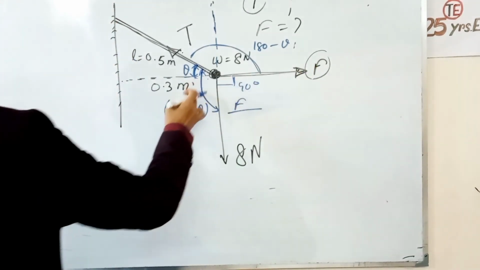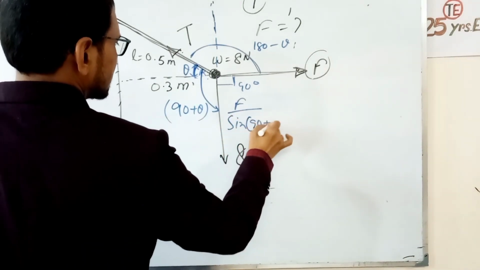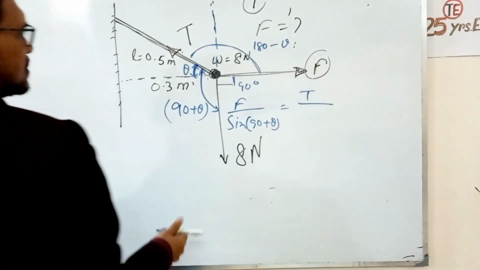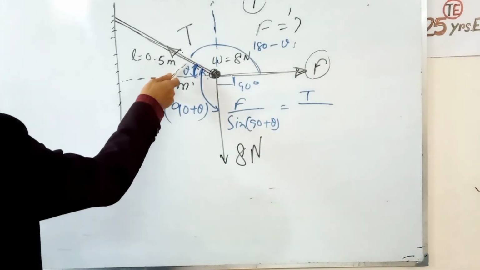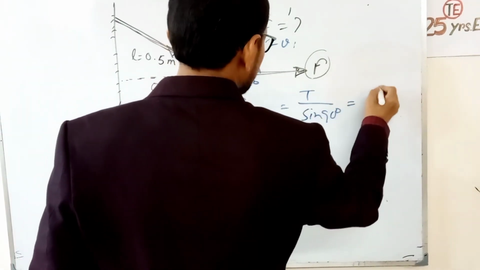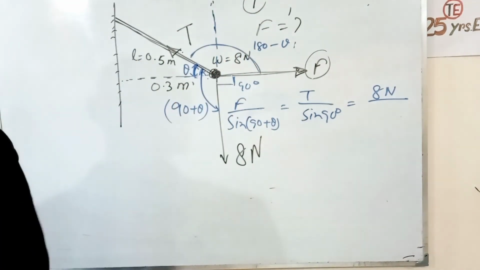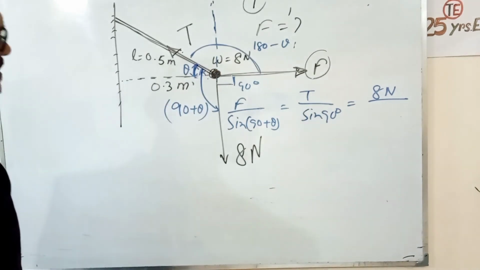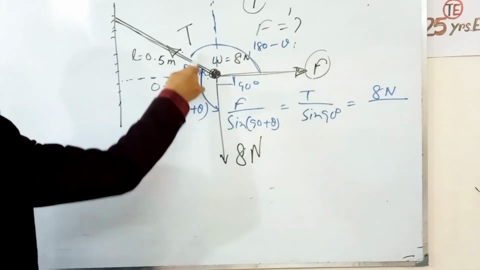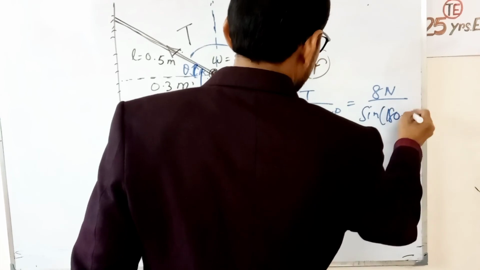F divided by sine of 90 plus theta equals T by sine 90, equals 8 Newton divided by sine of its opposite angle, which is 180 minus theta.